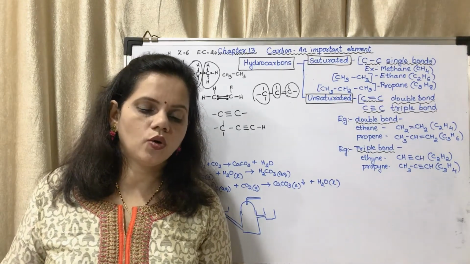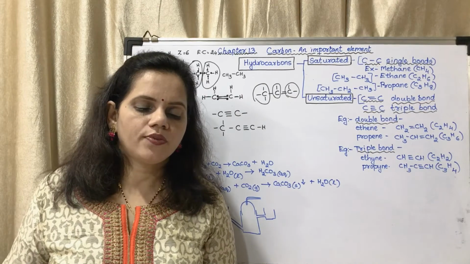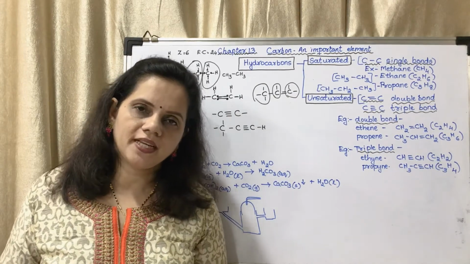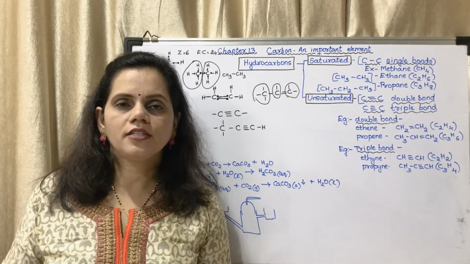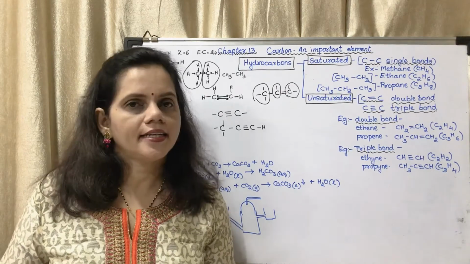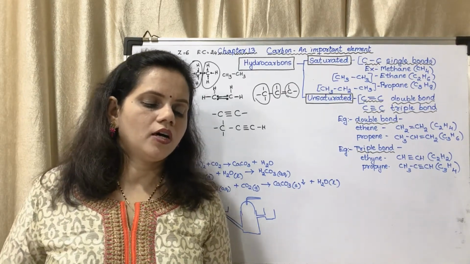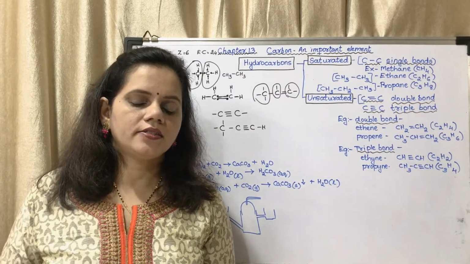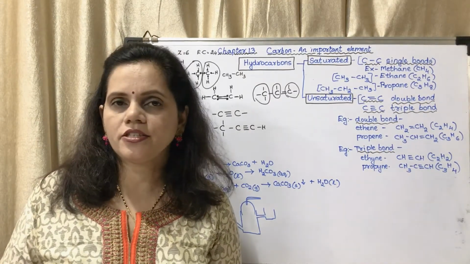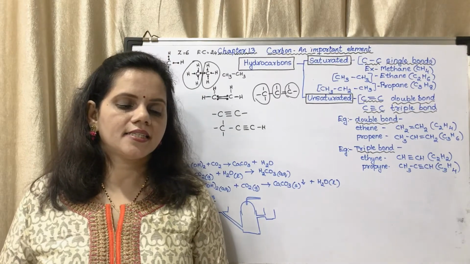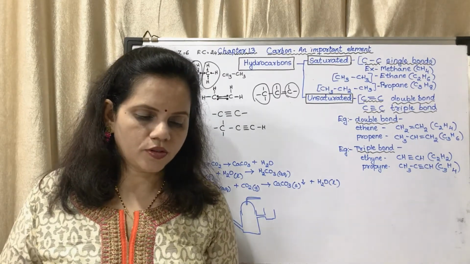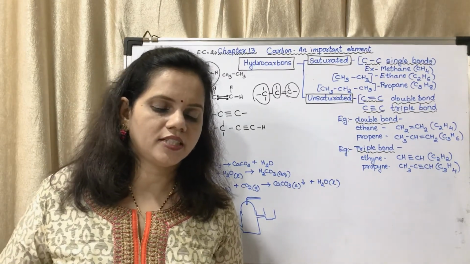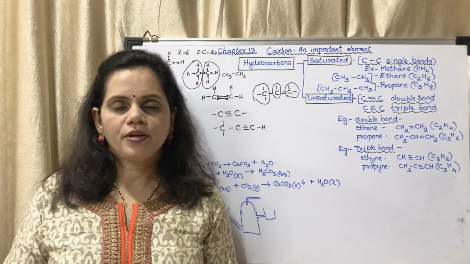It is found in coal mines. Methane is found on the surface of marshy places. That is why it is called marsh gas. Underline, it is a give reason question. On heating a mixture of hydrogen and carbon monoxide gas at 300 degrees Celsius in presence of nickel as catalyst, methane gas is formed. Fractional distillation of natural gas gives methane in pure form.